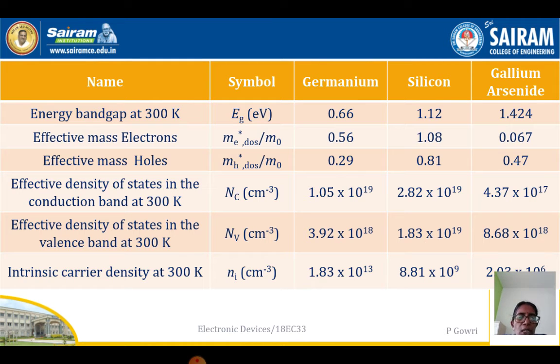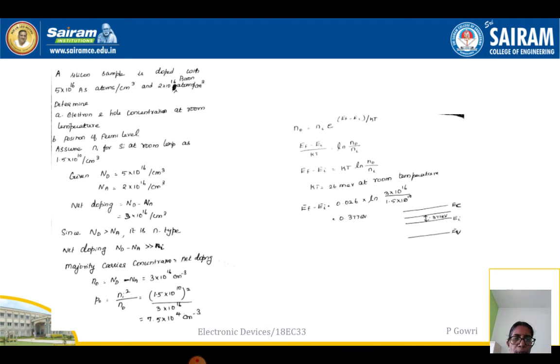Here we take some standard semiconductor materials like germanium, silicon and gallium arsenide, and in this table we can see the different values of Nc, Nv and Ni. It can be seen that compared to germanium, the carrier density of silicon is more, and the intrinsic carrier concentration of germanium is more when compared to silicon, and it is very low in the case of gallium arsenide. This is due to the large band gap.